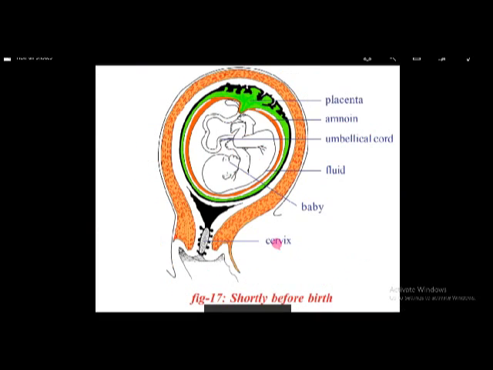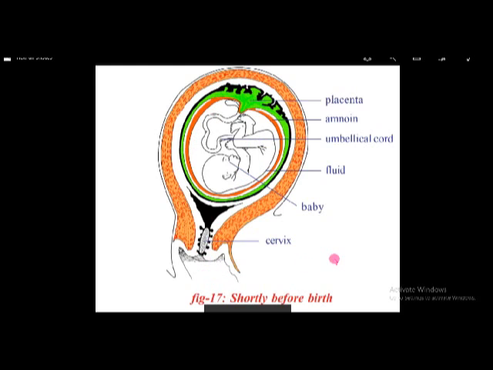When the birth is going to happen, this amnion layer breaks and amniotic fluid releases outside, and slowly first the head of the baby comes out, and later the remaining parts come out, and the doctors cut the umbilical cord. And after the baby comes out, all the remaining parts, that means all these membranes, come out. That is called afterbirth.